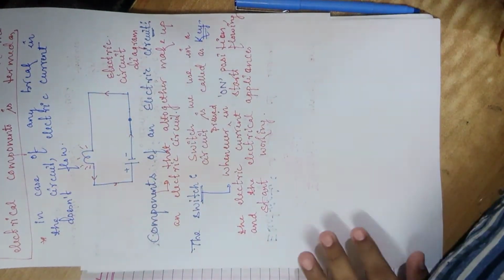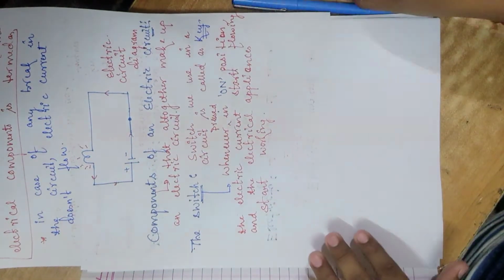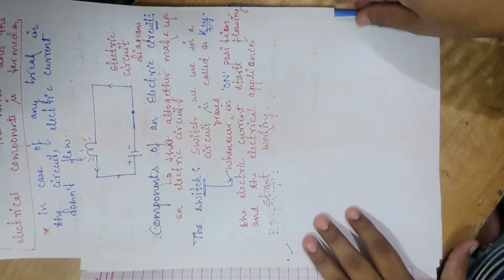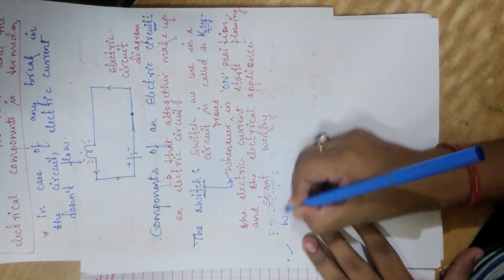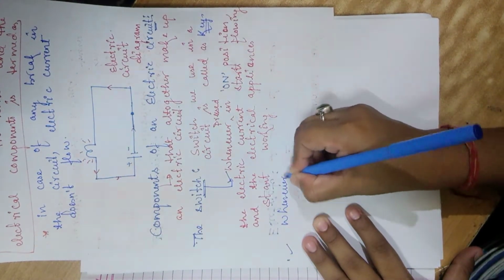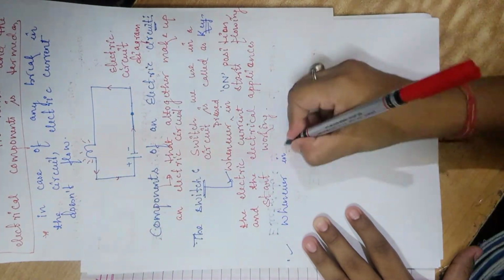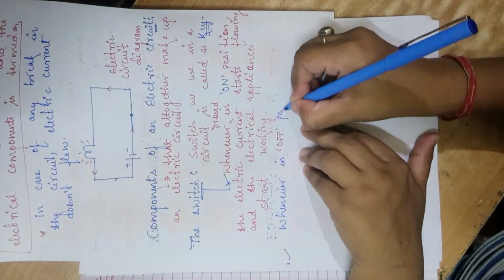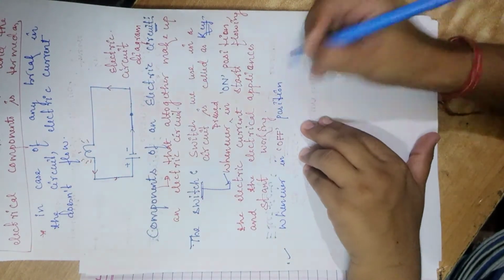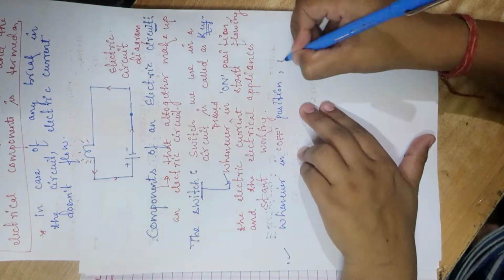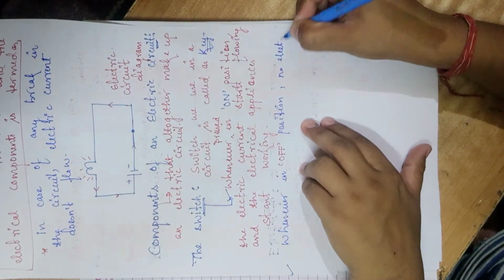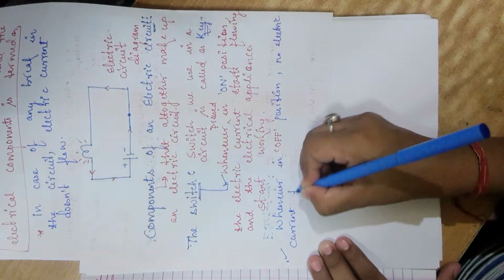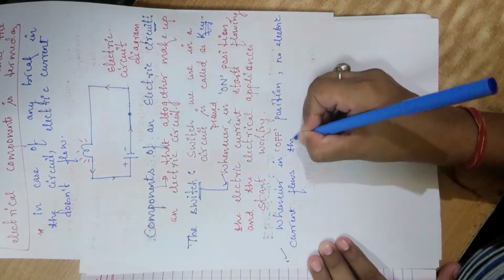And same thing whenever we press the switch in the off position. So whenever in off position, obviously it is off position, no electric current flows through it.